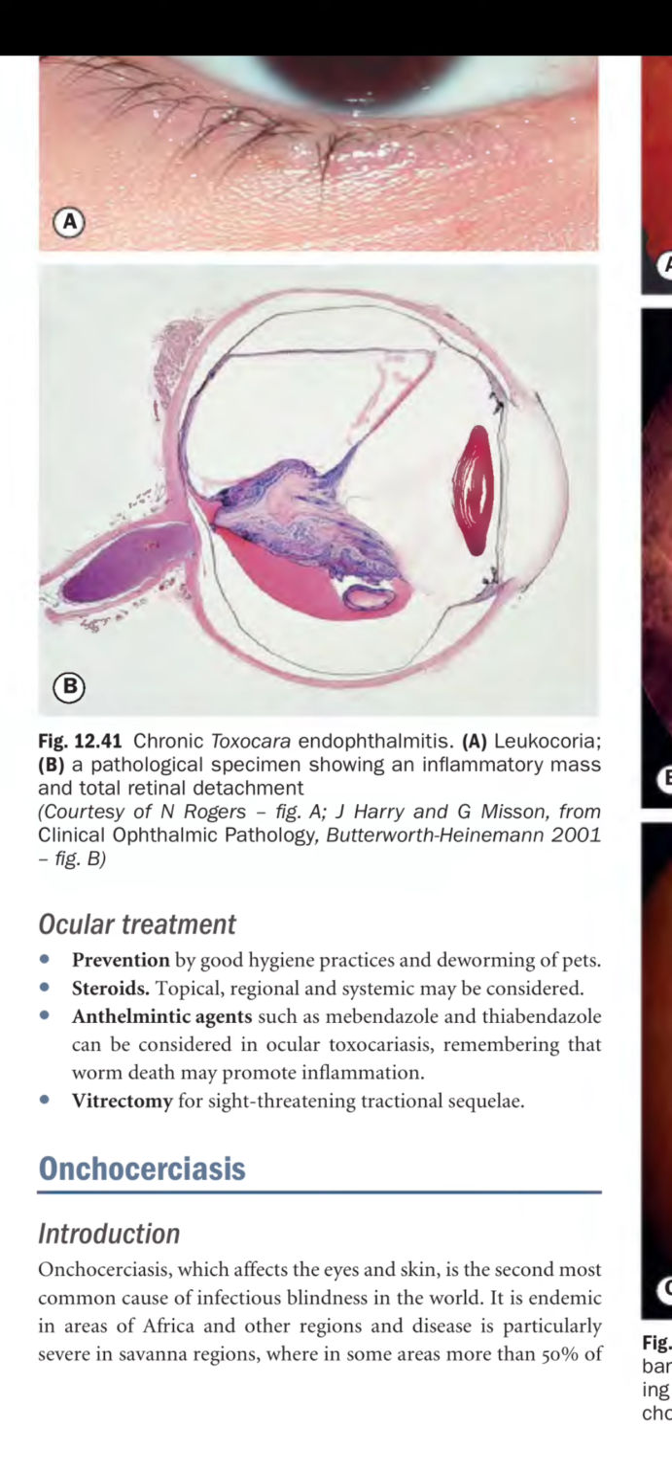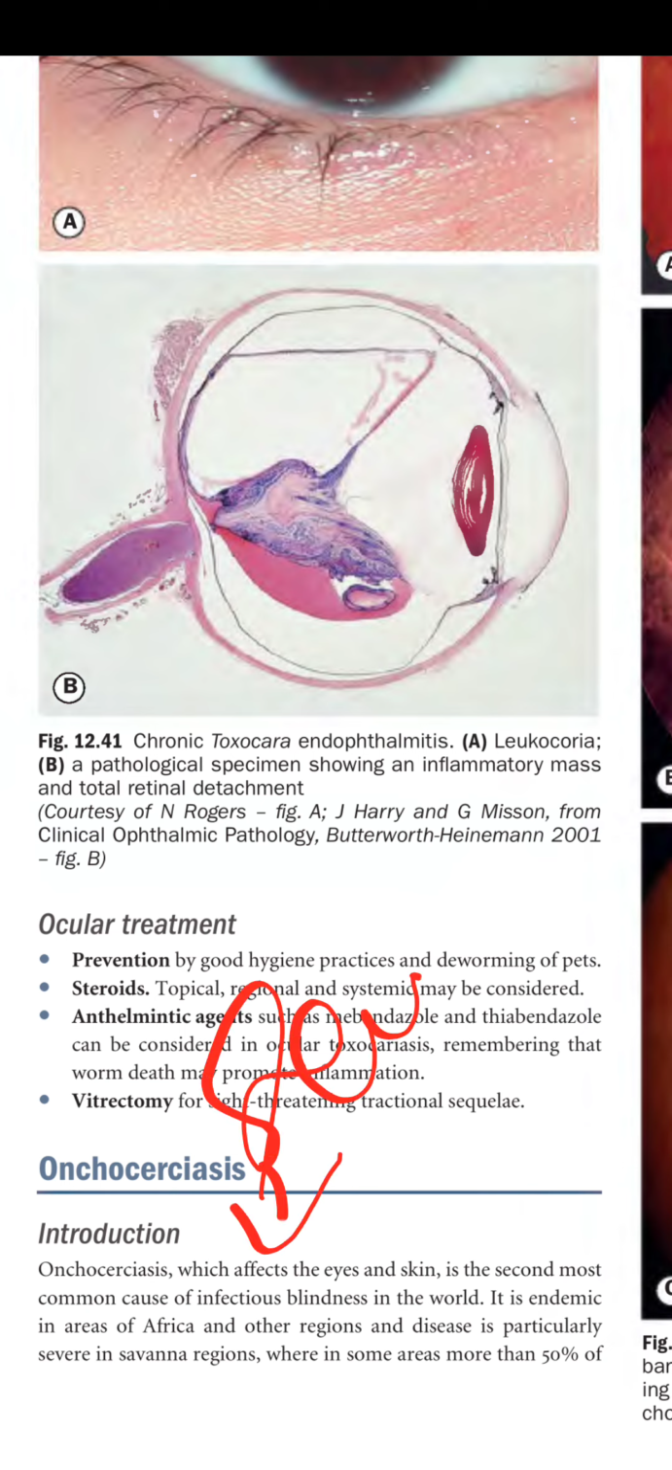Vitrectomy for the sight-threatening tractional sequelae. So next is onchocerciasis. Introduction: onchocerciasis, which affects the eye and the skin, is the second most common cause of infectious blindness in the world. So it is the second most common infectious blindness.